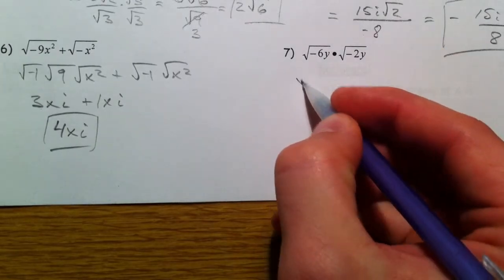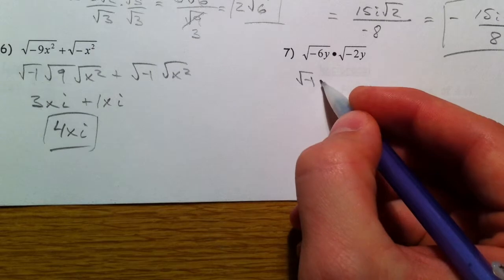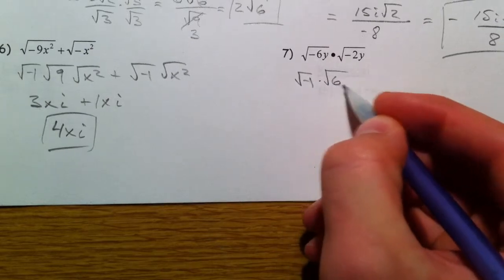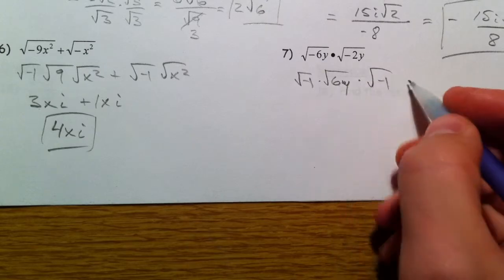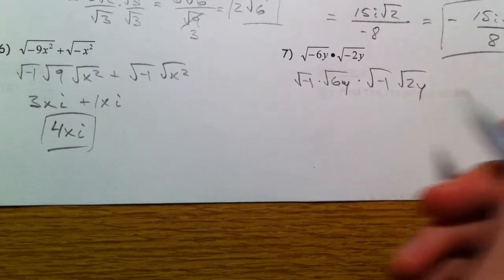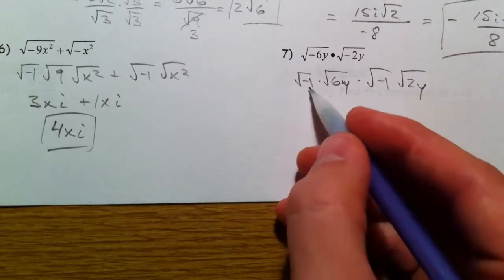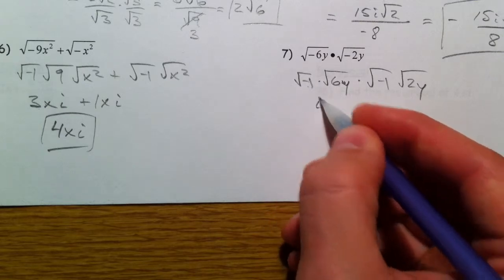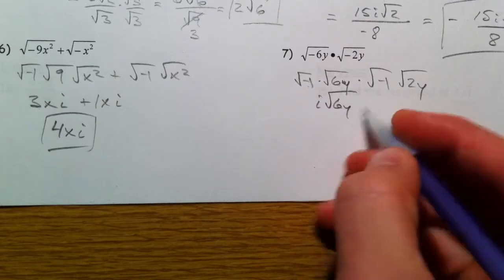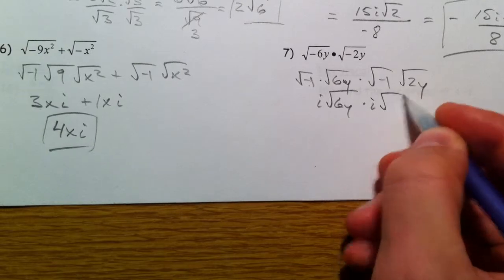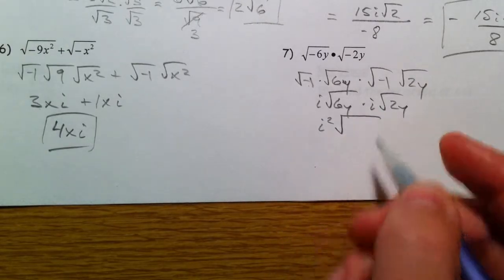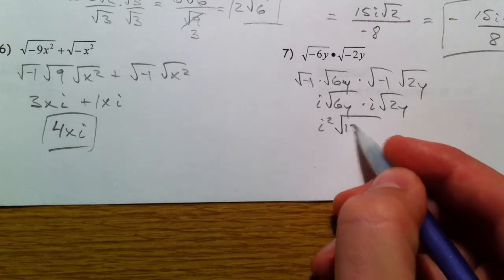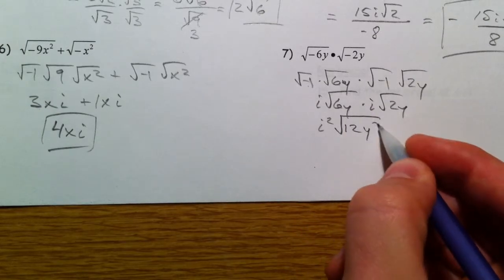Again, square root of negative 1 leaves the 6y alone, times the square root of negative 1 and the 2y. So we get square root of negative 1 is i root 6y times i root 2y. So you get i squared times 6 times 2 is 12, and y times y is y squared.